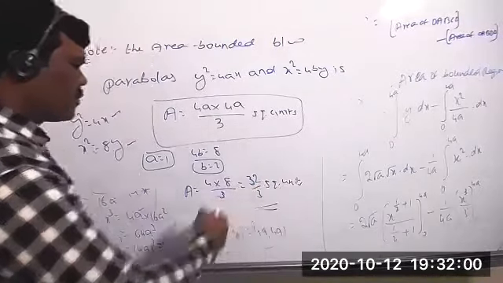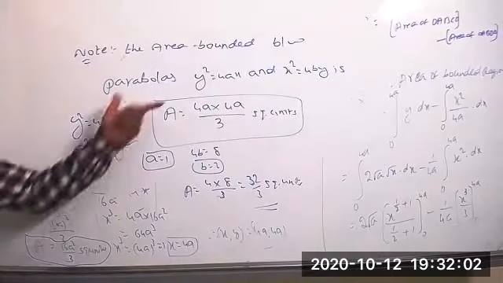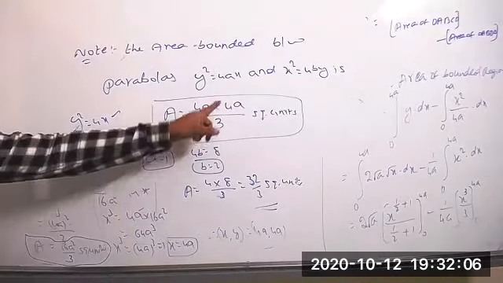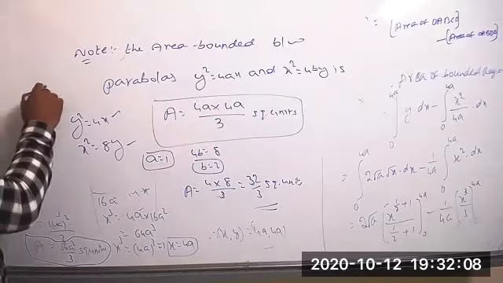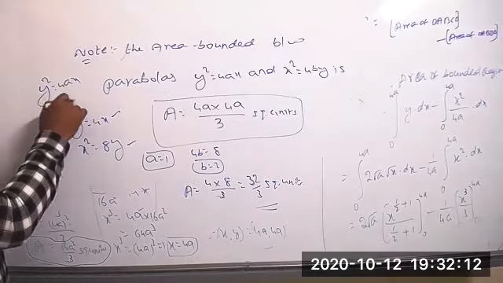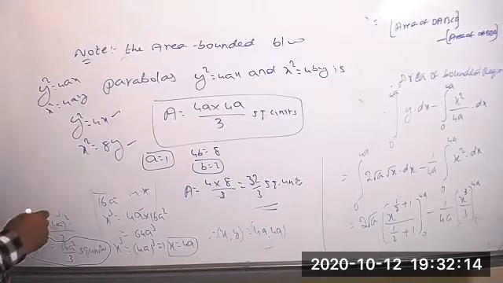See now? No need to find anything by using the formula. And suppose these two are the same, 4a and 4b. Anyone tell me the answer? y square equal to 4ax and x square equal to 4ay. Then the area equal to what is the formula?